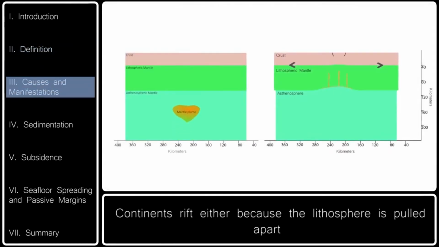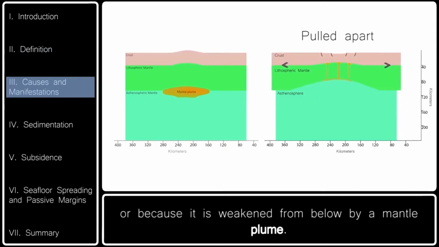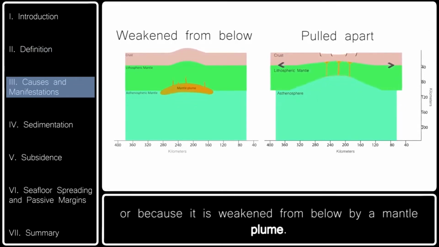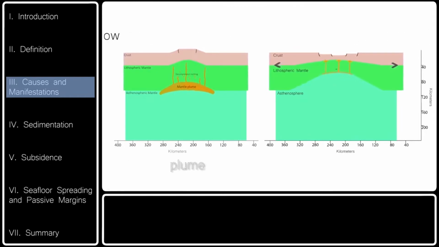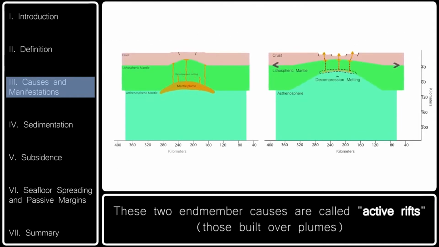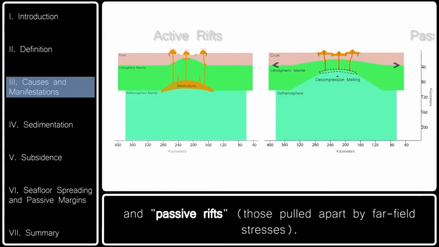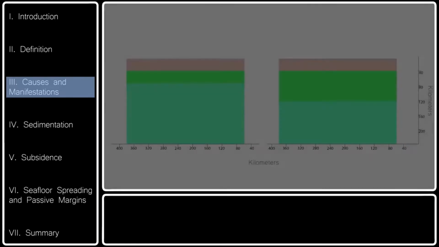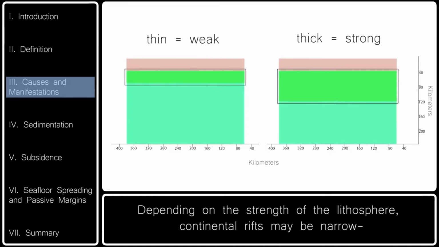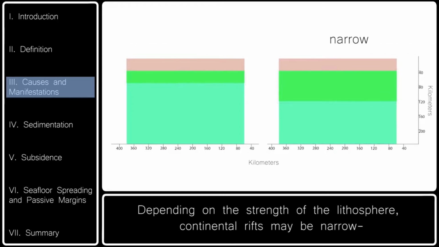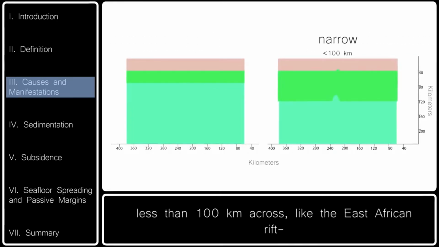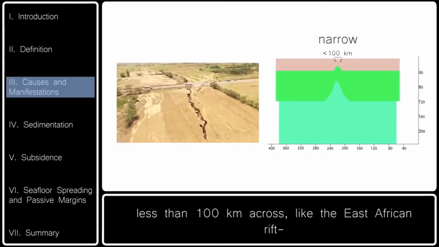Continents rift either because the lithosphere is pulled apart or because it is weakened from below by a mantle plume. These two end-member causes are called active rifts, those built over plumes, and passive rifts, those pulled apart by far-field stresses. Depending on the strength of the lithosphere, continental rifts may be narrow, less than 100 kilometers across, like the East African Rift,